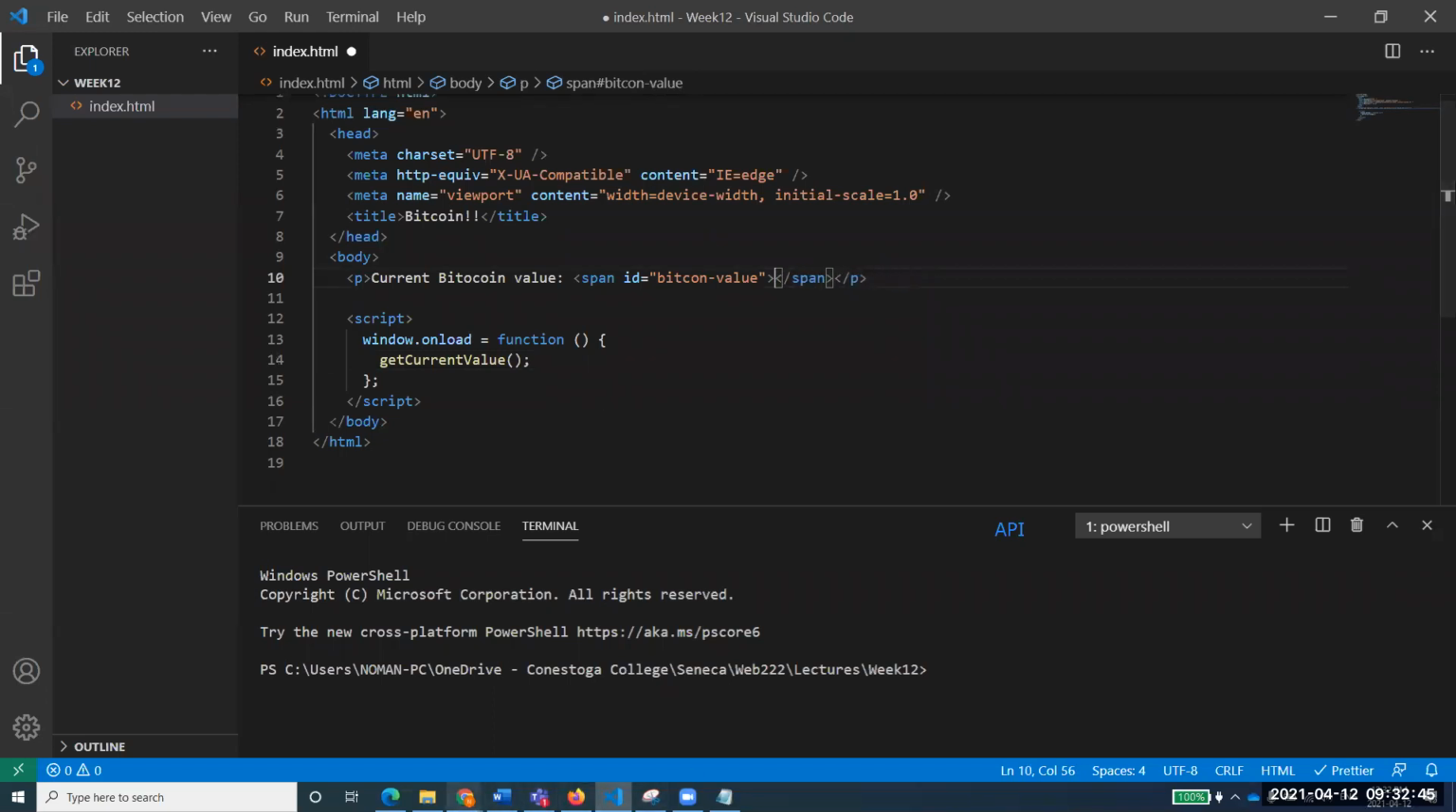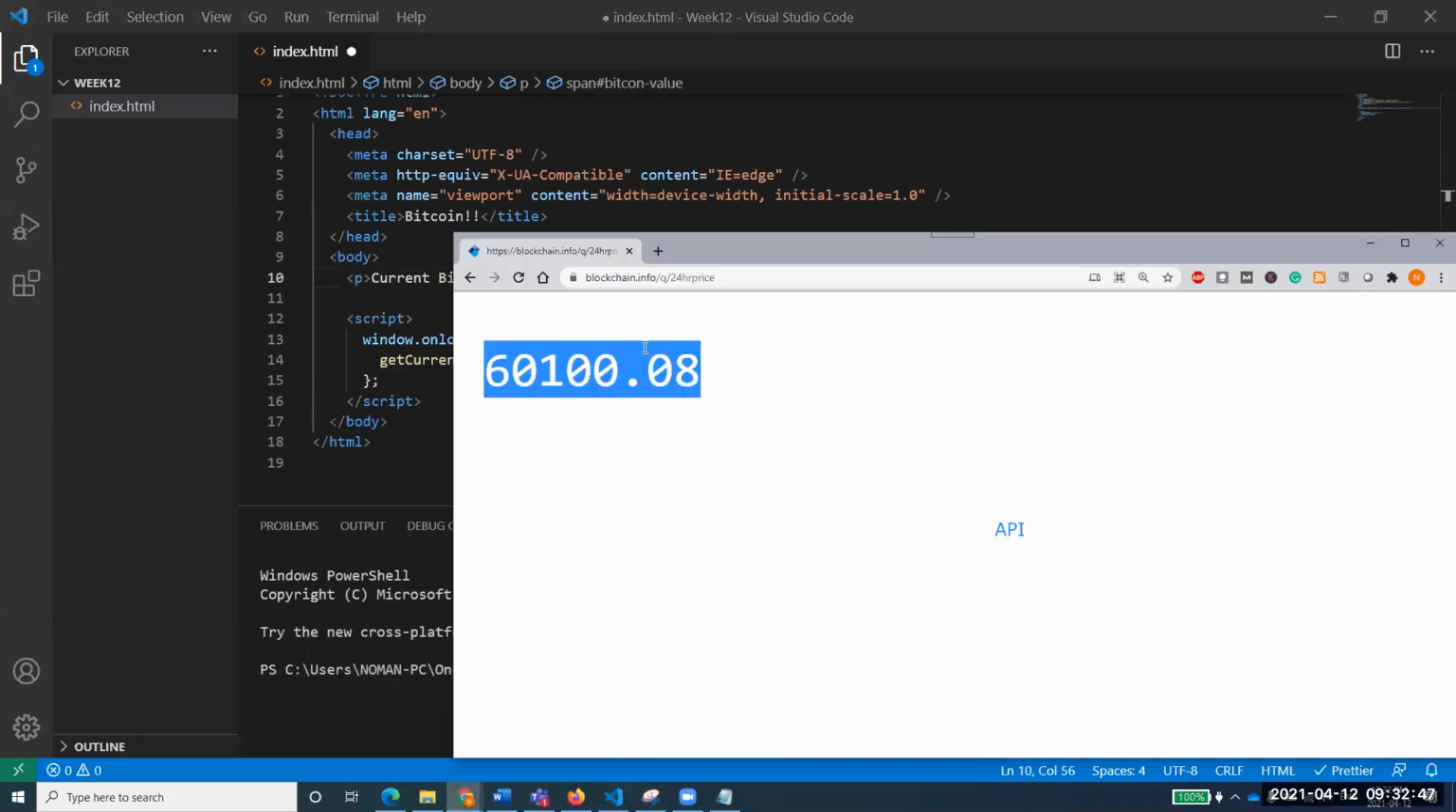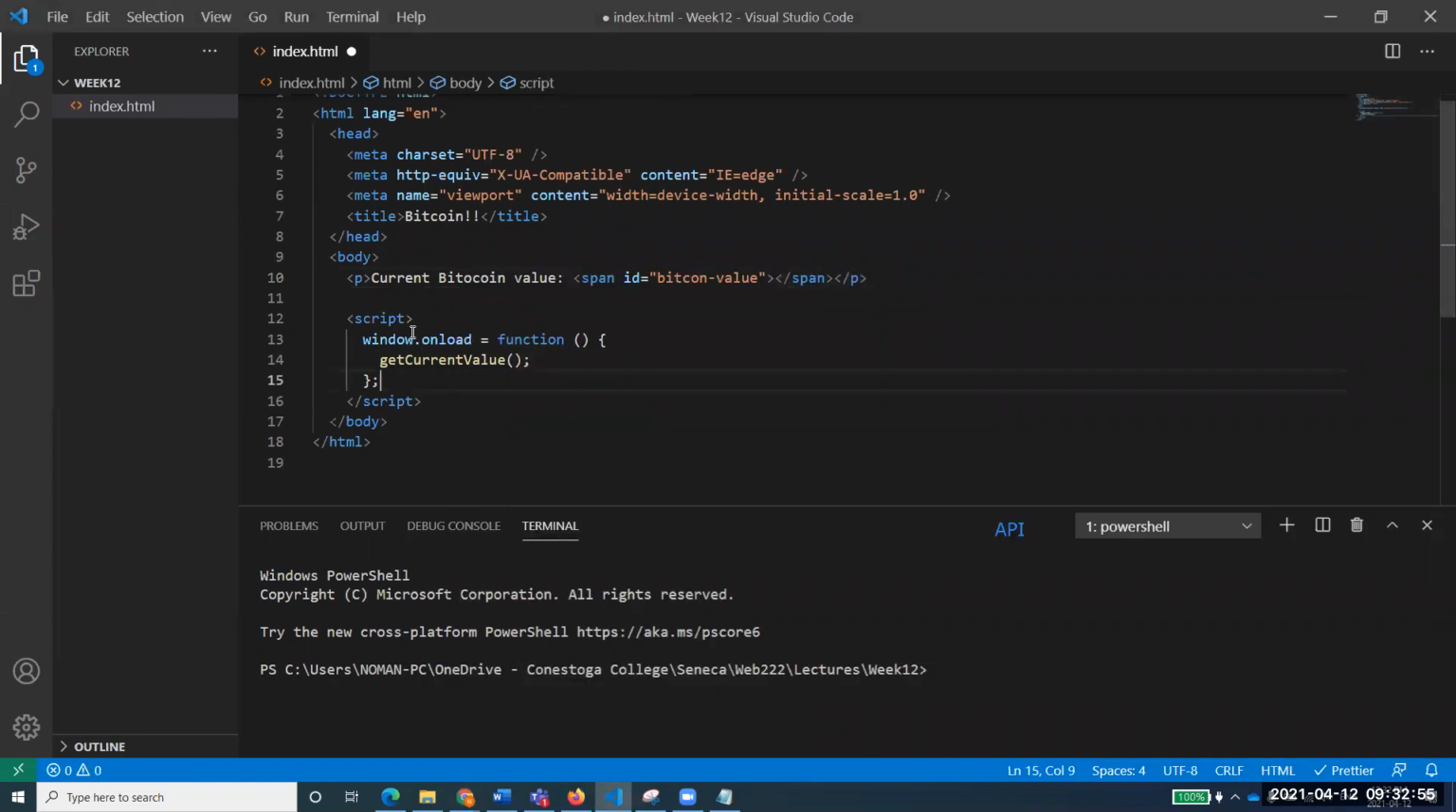The URL that we'll be using is the one that gives us this value: blockchain.info/q/24hrprice. So I am saying window.onload, whenever this document gets loaded, call a function getCurrentValue, which is not here yet, so I have to create it. Let's start creating this function: function getCurrentValue. We are defining a function, getCurrentValue.